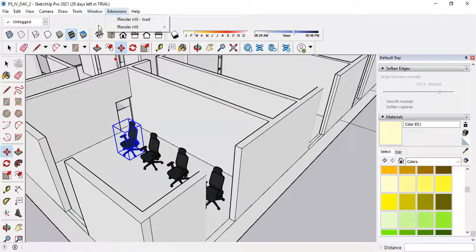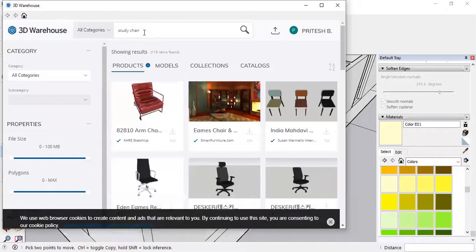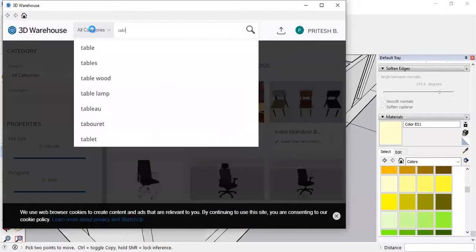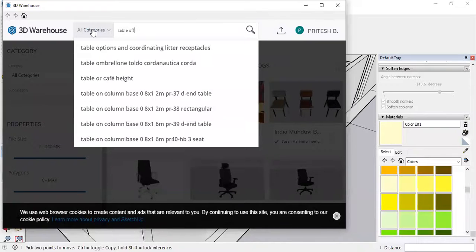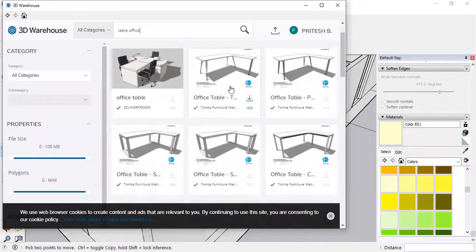Again, go to the 3D Warehouse. Just a moment. Now suppose I want to search for office table, or table office.